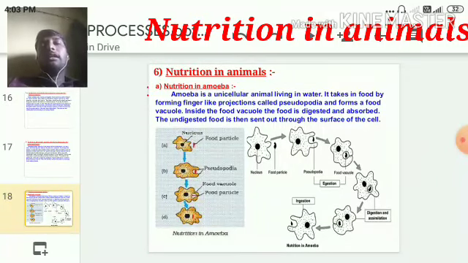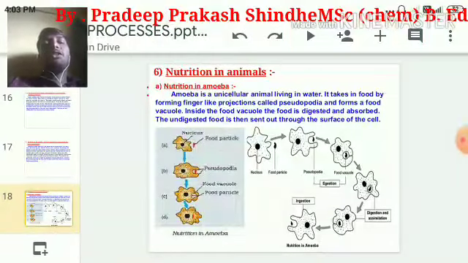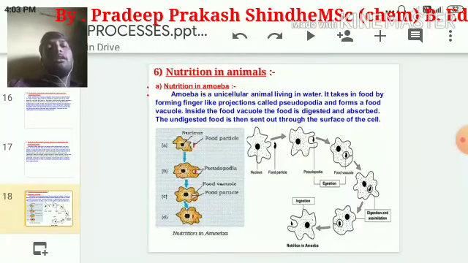As I told you earlier, down in my slide I am showing you the nutrition in animals, and apart from that, one more very important question from this concept is nutrition in amoeba. It's a very important question. It may carry a 2 or 3 marks question from this one concept. So let us study now.